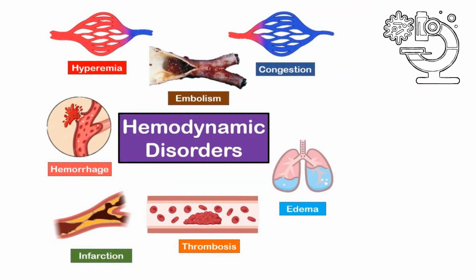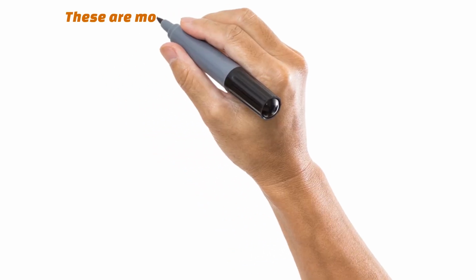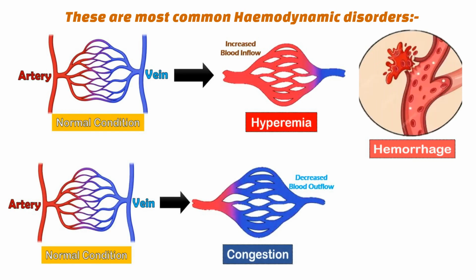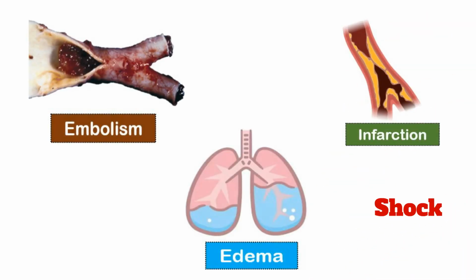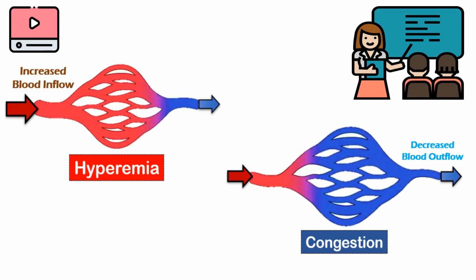Hemodynamic disorders are an amazing concept of pathology to look upon. These are the most common hemodynamic disorders to learn: hyperemia, congestion, hemorrhage, thrombosis, embolism, infarction, edema, and shock. In this video, I will teach you about hyperemia and congestion.